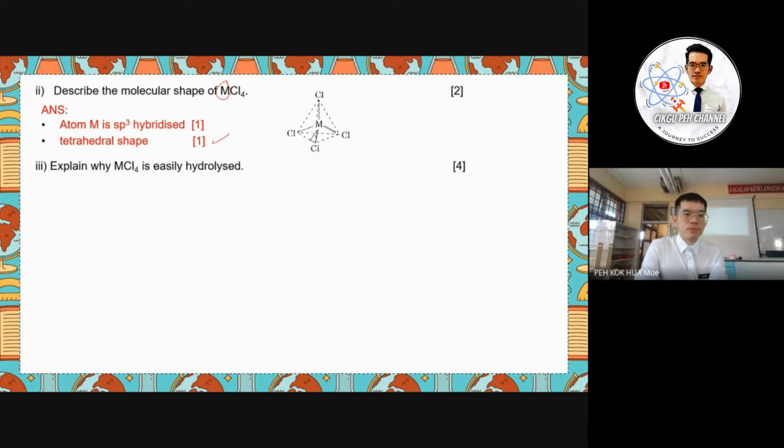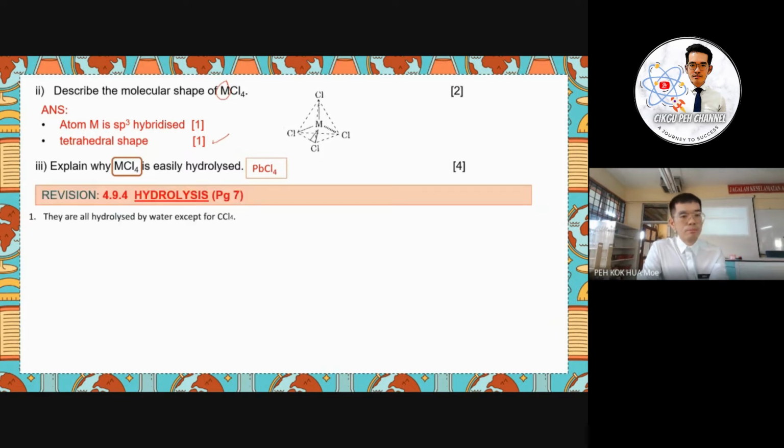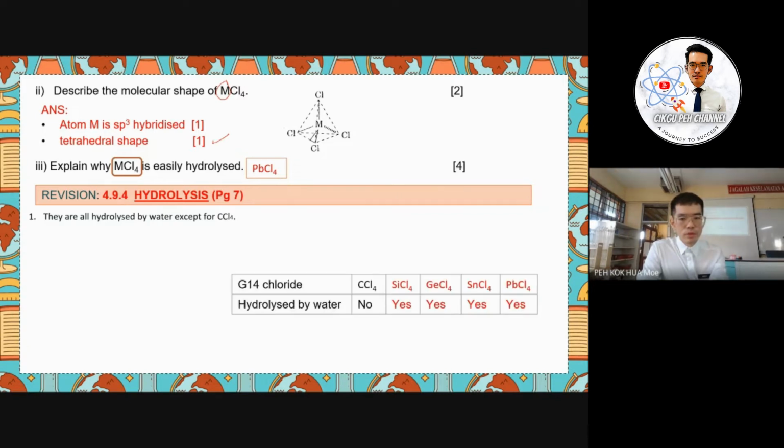Okay, and then the third question here, we have to explain why MCl4 is easily hydrolyzed. When we explain regarding the hydrolysis, this one we already discussed in the past year question 2016 repeat. So here we have to explain only for the lead tetrachloride. As we refer to our revision notes here, all the tetrachlorides except carbon tetrachloride can undergo hydrolysis with water. This is also the discussion we already discussed together. So that means lead tetrachloride is able to undergo hydrolysis.